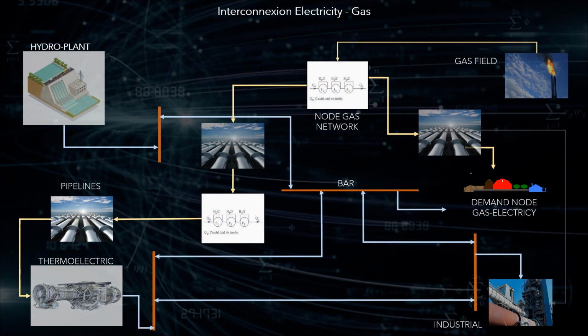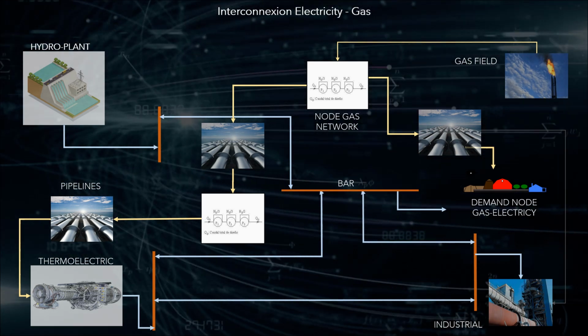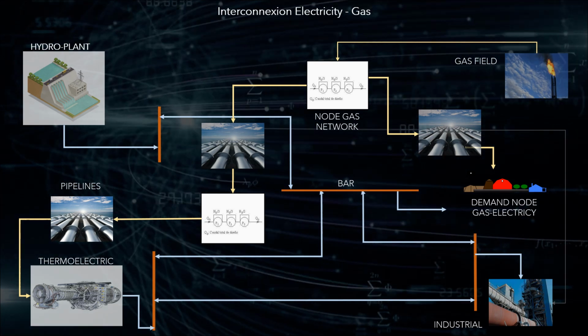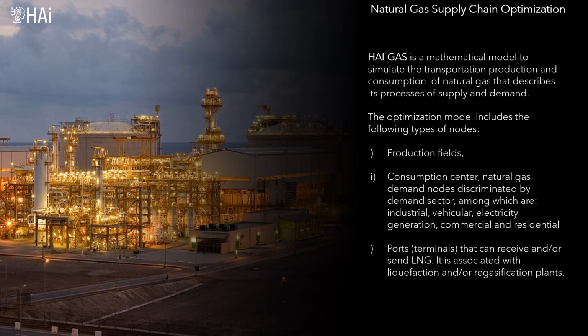As integrated products, electricity and gas must be modeled together. As a basic energy, natural gas is a raw material of electricity, and in turn, as useful energy, it is a competitor of electricity. The optimization model includes the following types of nodes. Production fields. Consumption centers, natural gas demand nodes discriminated by demand sector, among which are industrial, vehicular, electricity generation, commercial, and residential, and ports and terminals that can receive and/or send LNG. It is associated with liquefaction and/or regasification plants.